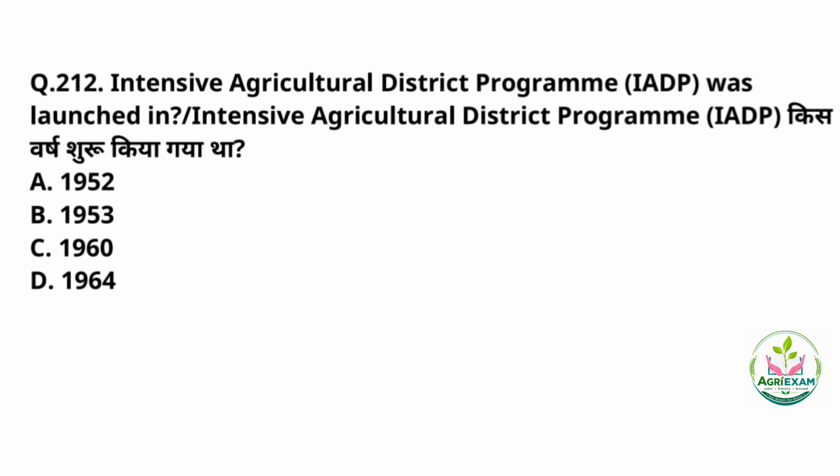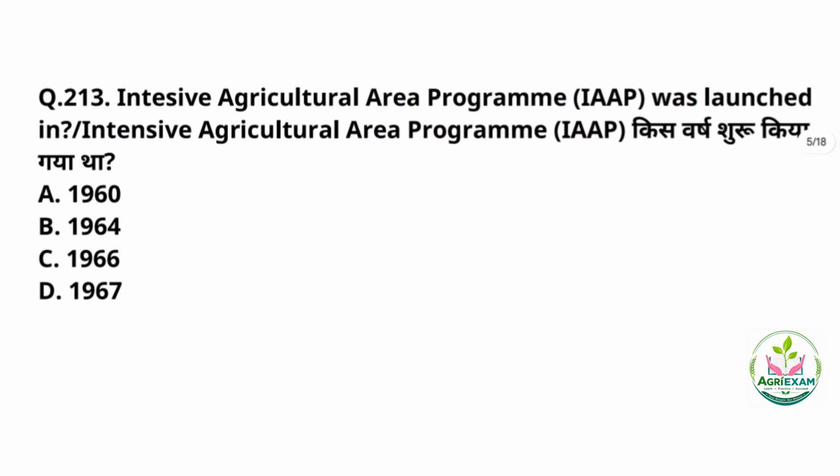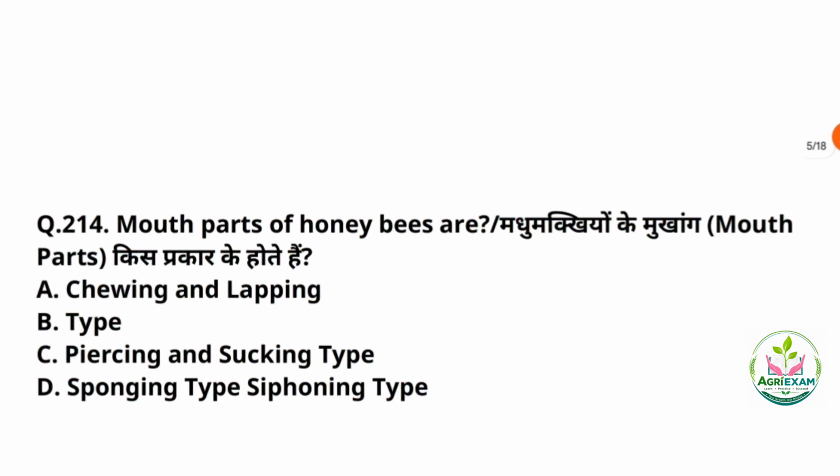Let's move towards next question, question number 13. So, the Intensive Agricultural Area Program was launched in, and here the correct answer is option number B. It was launched in the year of 1964. Let's move towards next question.